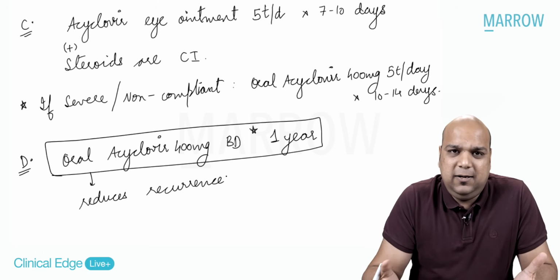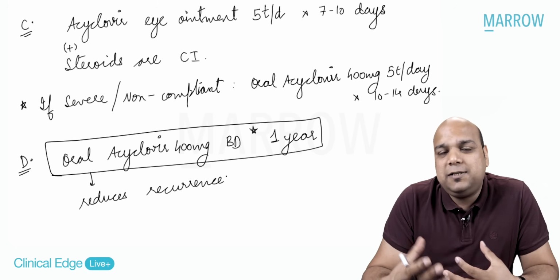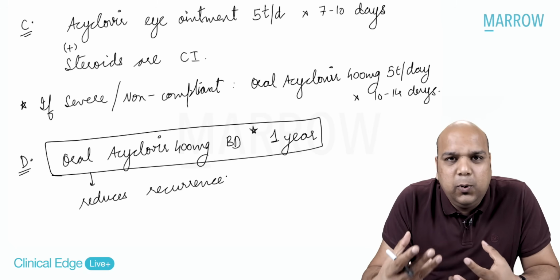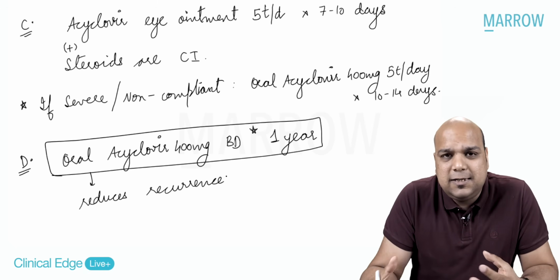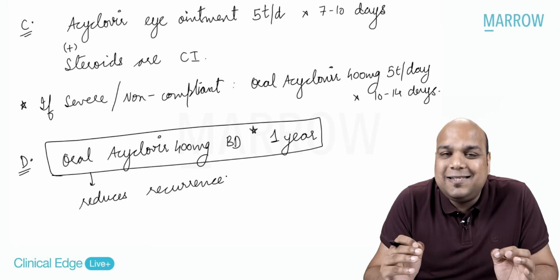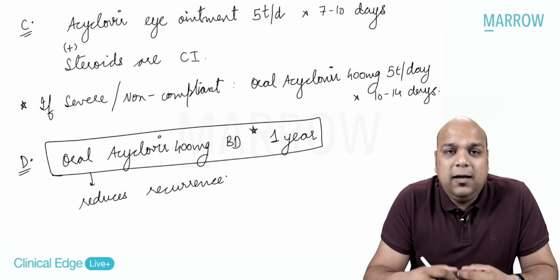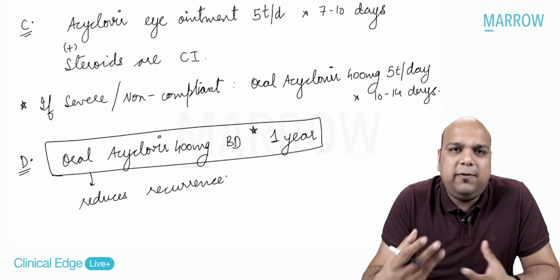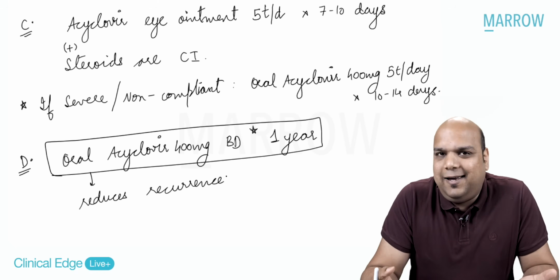I hope you understand. Okay. So you have to counsel the patient again in the way that even though we are doing this, we are just trying to reduce the chances, but the chances are still there. 13 out of every 100 cases will still relapse, will still recur, and will still keep on having herpes infection again and again. Right, guys?